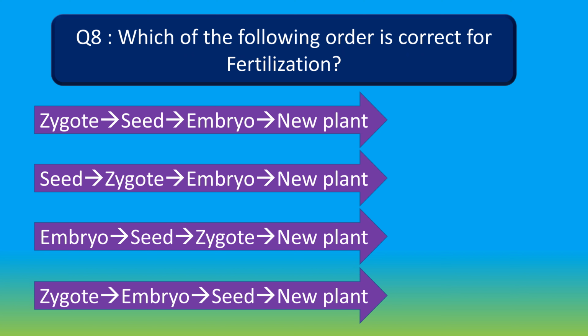Which of the following order is correct for fertilization? Option A zygote, seed, embryo, new plant. Option B seed, zygote, embryo, new plant. Option C embryo, seed, zygote, new plant and option D zygote, embryo, seed, new plant. Your time starts now.